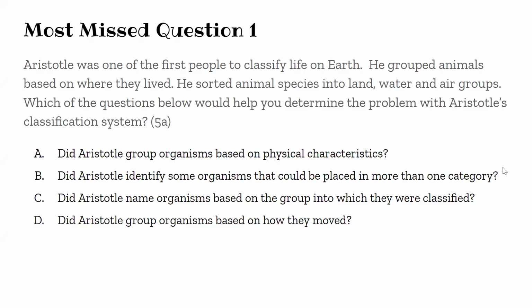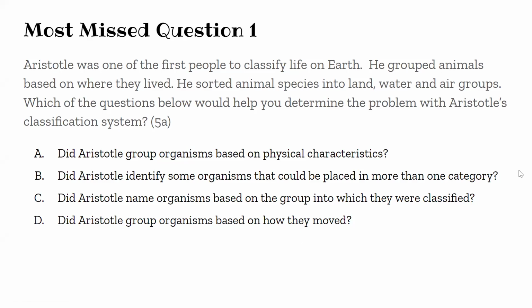So the first most missed question was, Aristotle was one of the first people to classify life on Earth, and he grouped animals based on where they lived. He sorted animal species into land, water, and air groups. Which of the questions below would help you determine the problem with Aristotle's classification system? So here in this question, the most important thing is we see this sentence: he sorted animal species into these groups. So we look for a similar answer response.